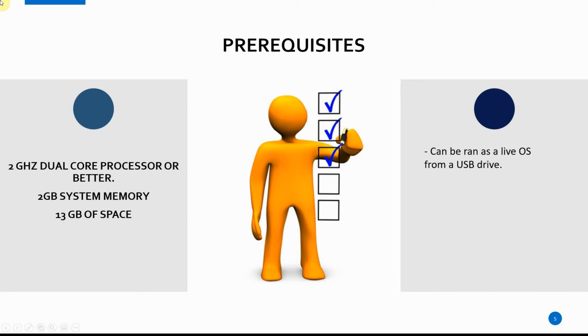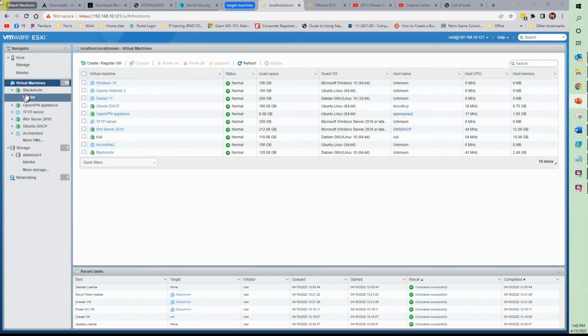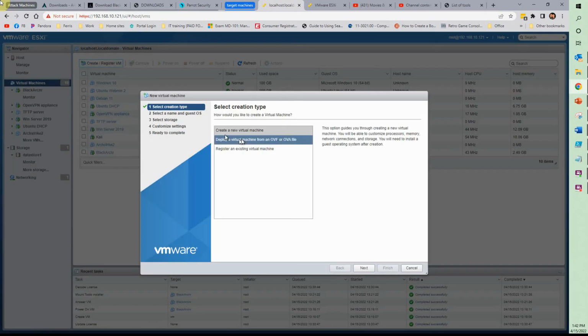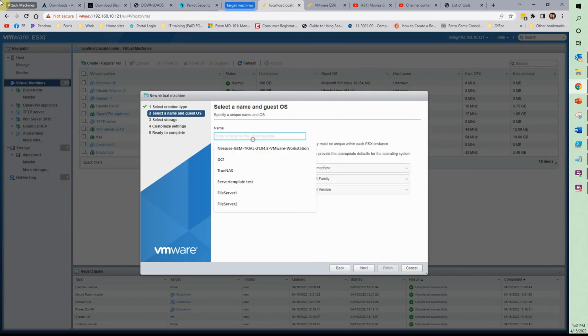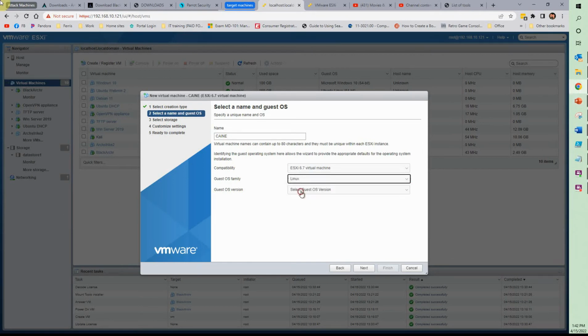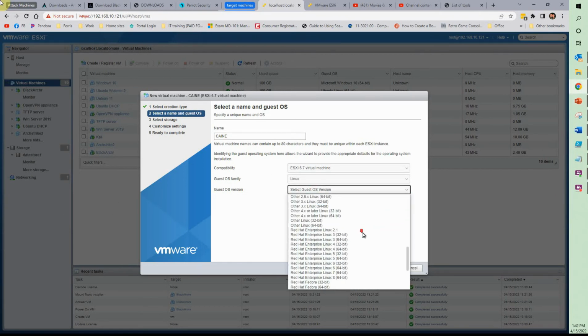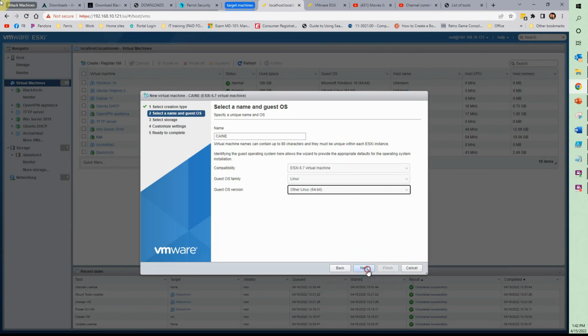Once you have some background for it, we're going to go ahead and actually install it, just like we've been doing. So 64-bit.